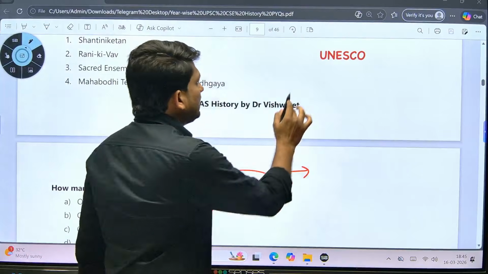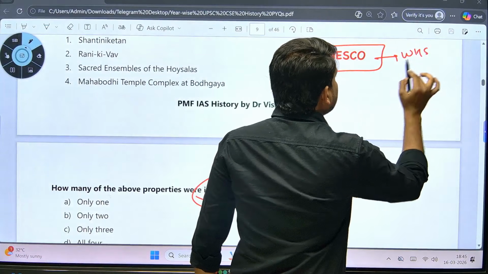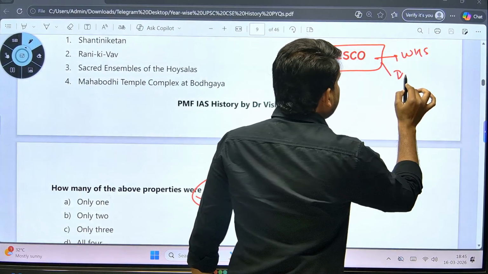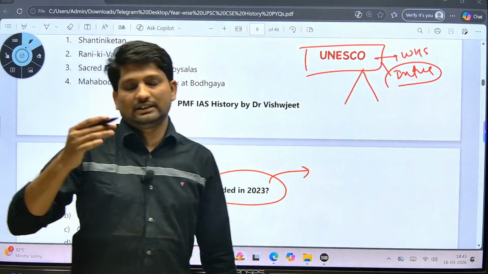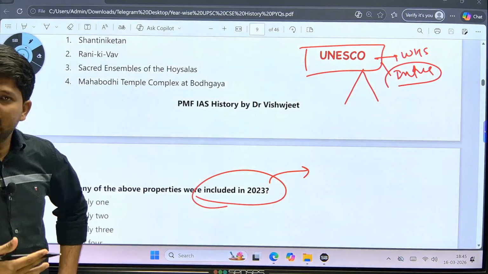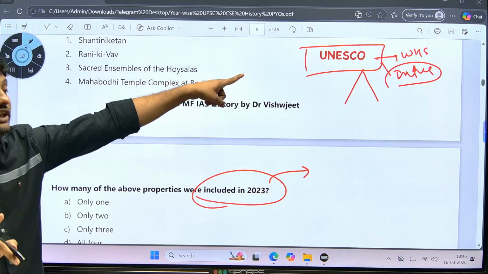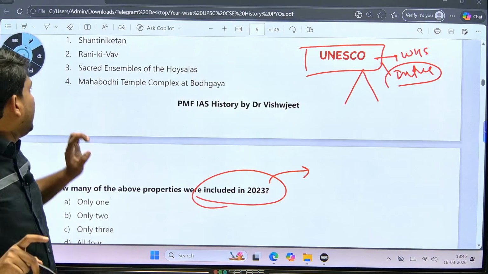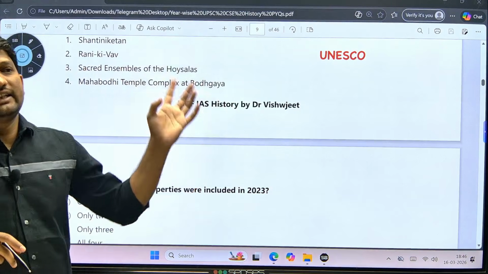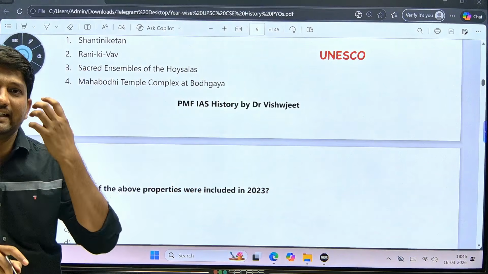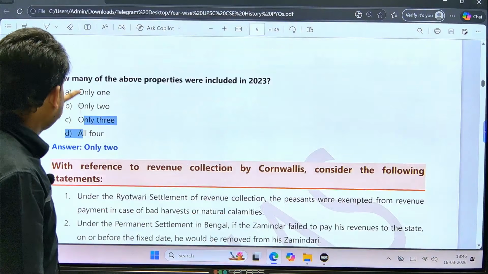So remember, UNESCO is always important, particularly World Heritage Sites and intangible cultural heritage. But the other two lists, like Memory of the World and the Creative Cities Network, and one more important list, all four lists related to UNESCO are important for your exam. So once this crash course is over, I will give you this list: World Heritage Site, Intangible Cultural Heritage, as well as Creative Cities Network.